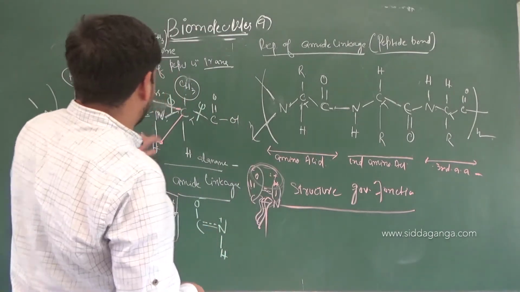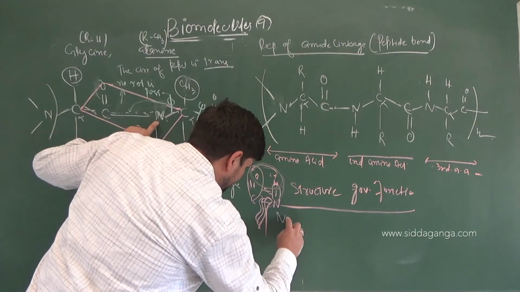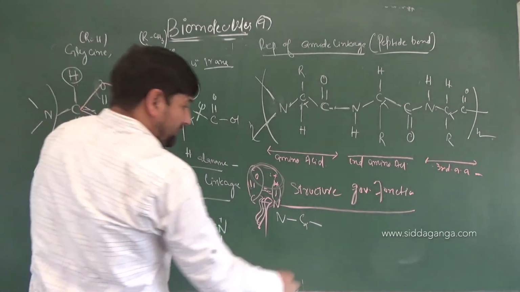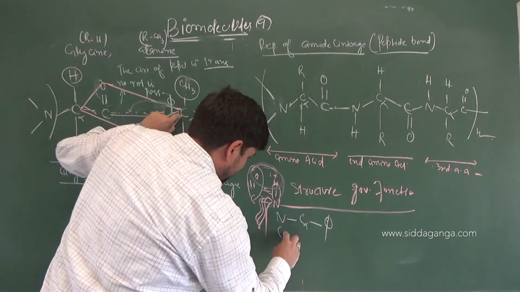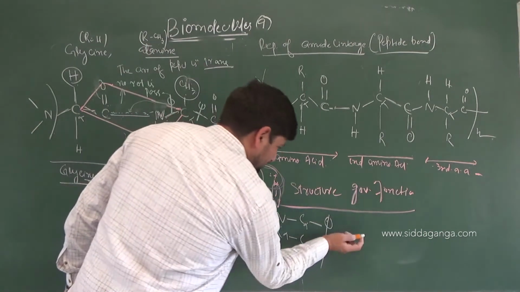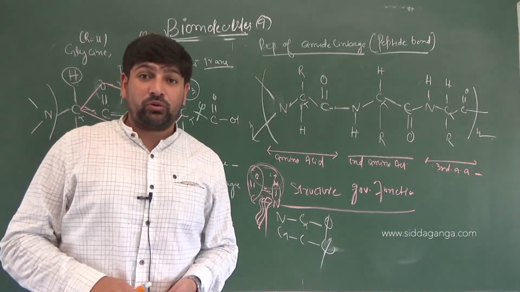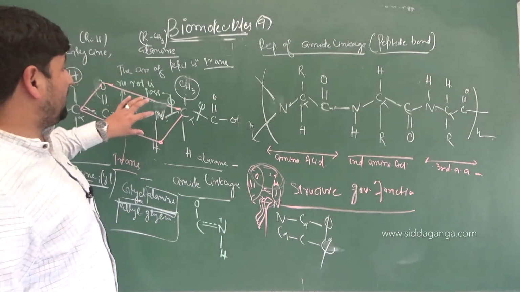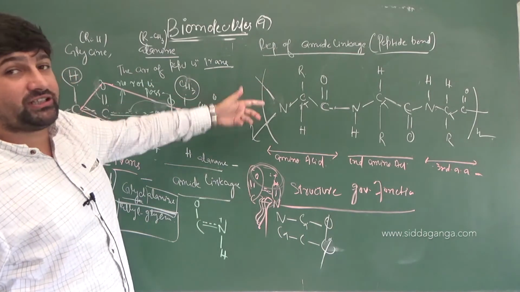Then where is the free rotation available? Free rotation is possible around N, this is C alpha. It is possible around N-C alpha, and the angle existing there is phi, and then C alpha-C, that is called psi. So phi and psi. These are dihedral angles, children, in a protein molecule, which I am not going to discuss here, because on the basis of the dihedral angles only, what type of rotation is possible, because R groups, if they want to interchange their positions, how is it possible?